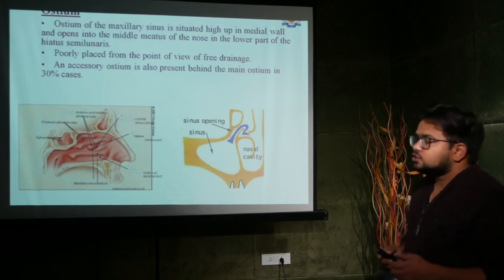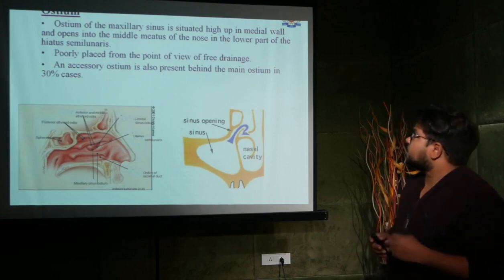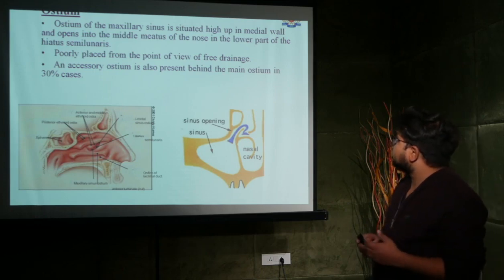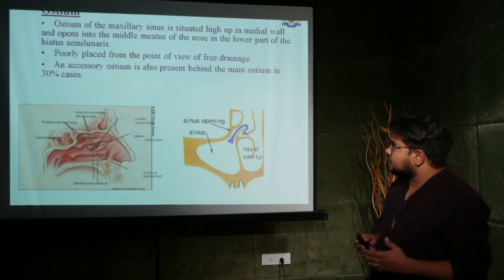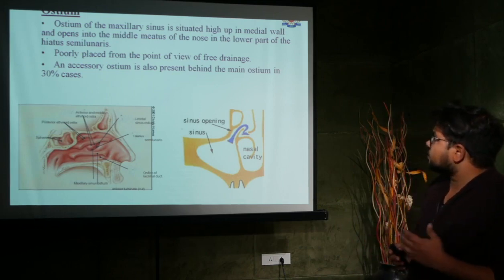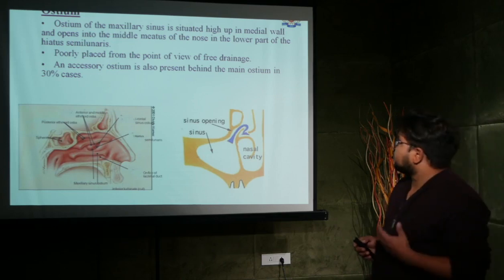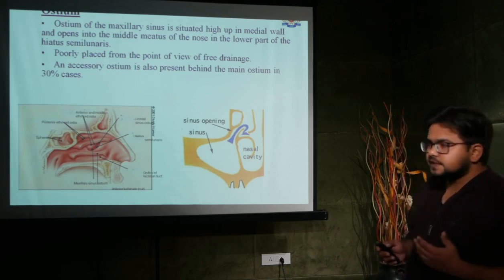The ostium is the opening of the maxillary sinus, which opens into the nasal cavity at the level of the medial wall and middle meatus of the nose, in the lower part of the hiatus semilunaris, poorly placed from the point of view of free drainage. An accessory ostium is also present behind the main ostium in 30% of cases.